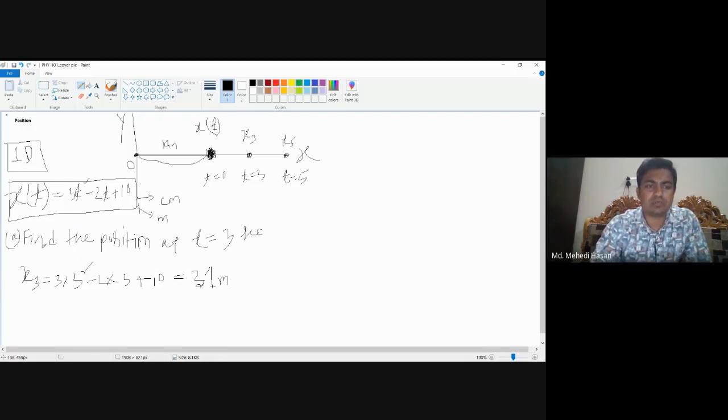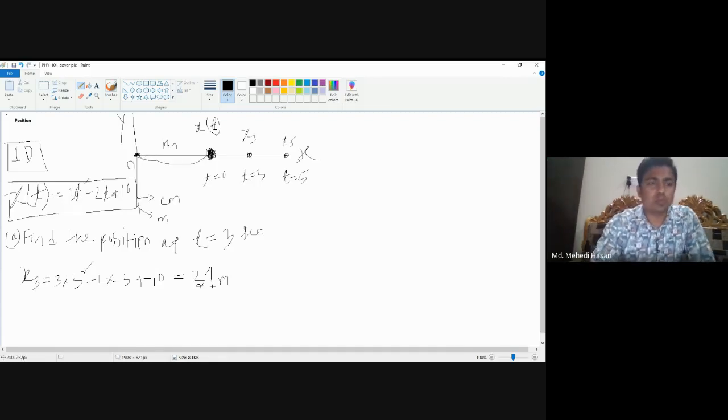Okay? So this is the first topic, and another main thing is that if we try to find out the position of an object, we have to introduce a reference point or, particularly, a reference frame, so that we can easily find out the position of an object. Without a reference point or reference frame, we cannot describe the position of an object and also the motion of an object.